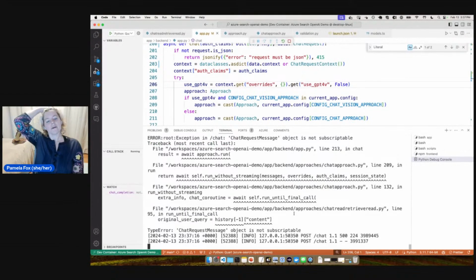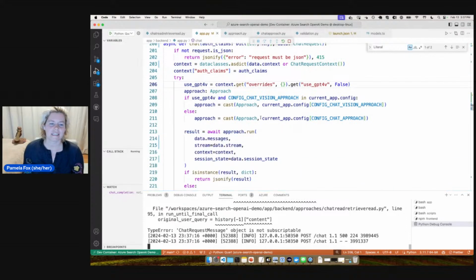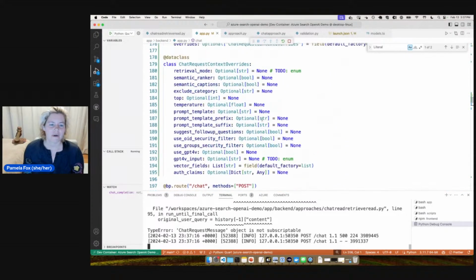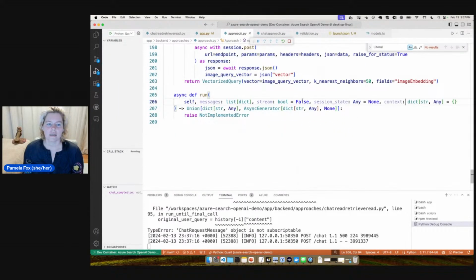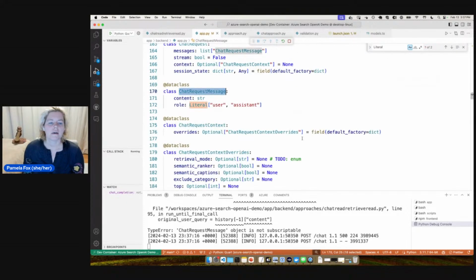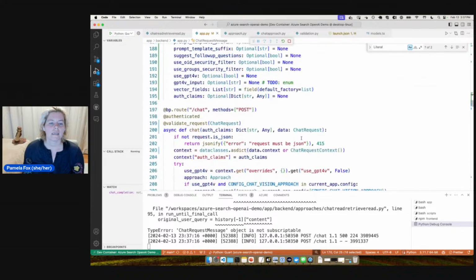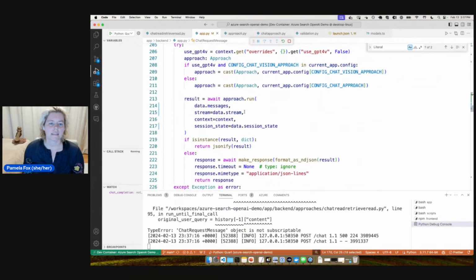And now we've got the issue where I'm sending this data class, chat request message, into the run thing. But run thinks it's just going to be a dict. So what we could do is, once again, I think we could just asdict it.